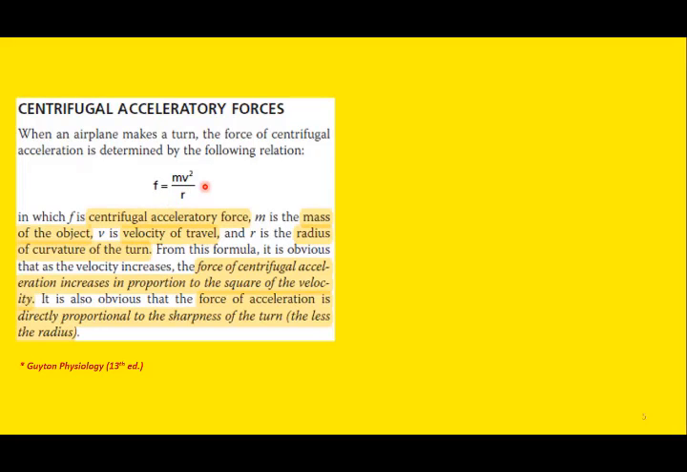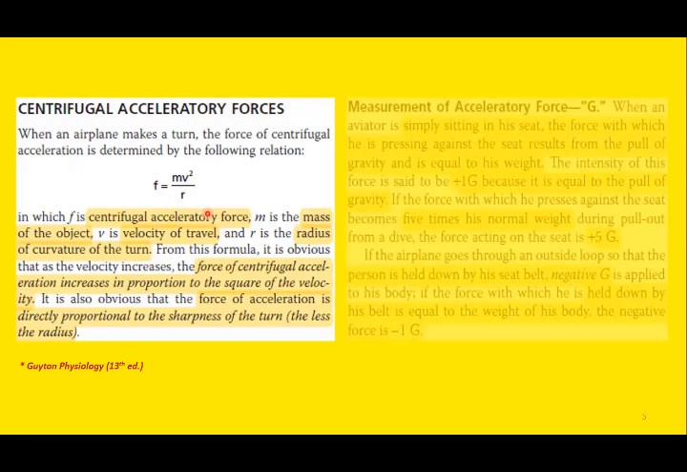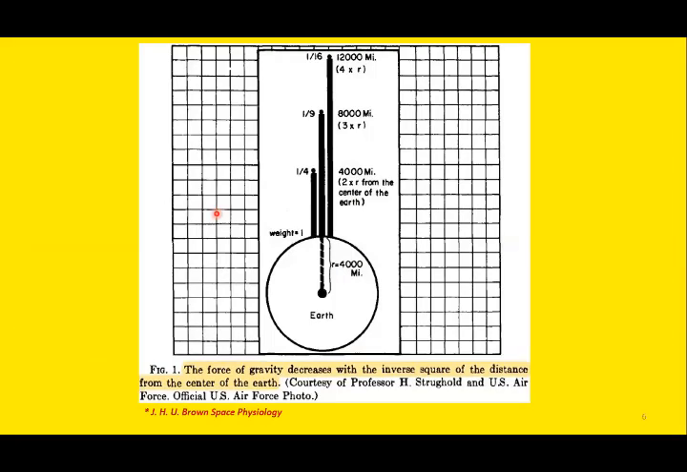Now the thing to remember is that the force of centrifugal acceleration is directly proportional to the square of the velocity. So there is a direct relationship between velocity and acceleratory force. Similarly, there is a direct relationship between the mass of the object and the acceleratory force. However, there is an inverse relationship with the radius. It's an inverse relationship of centrifugal force with the radius. Again, you can observe that there is an inverse relationship between the radius and centrifugal force.